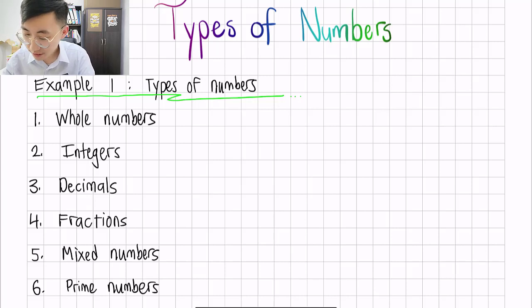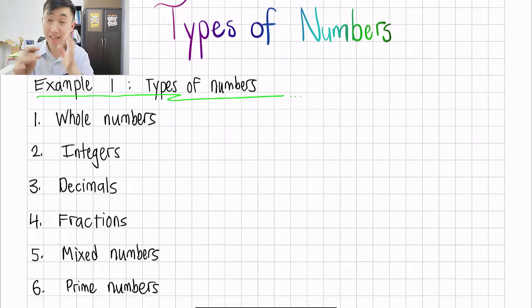Now for IGCSE, you just need to know these 6 types of numbers. So you need to know what are whole numbers, integers, decimals, fractions, mixed numbers, and finally prime numbers. Now, I am just going to write a few examples over here.